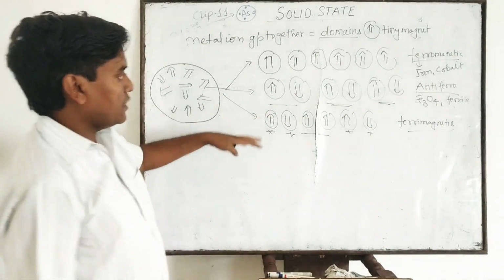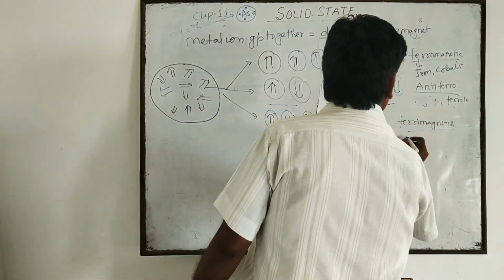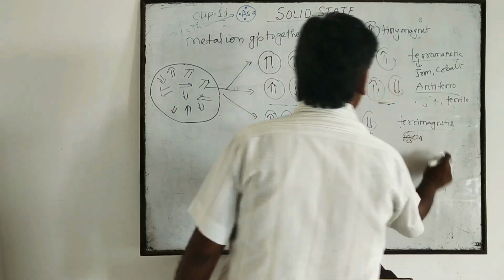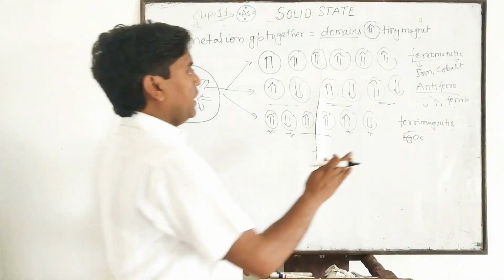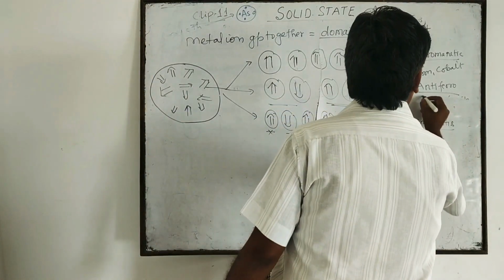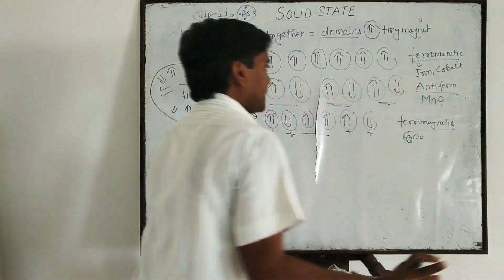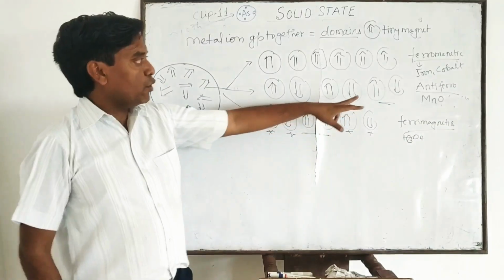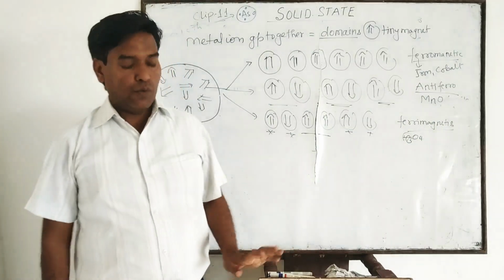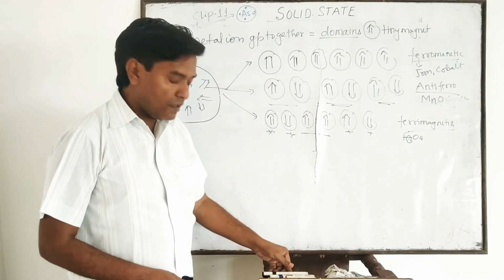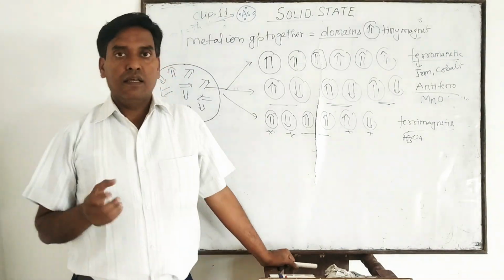The example of ferrimagnetism is the ferrite Fe3O4. That is Fe3O4. Clear? Any confusion? One correction is there: the example of antiferro is MnO, and ferrimagnetism is what? Fe3O4. So students, I am repeating all the points again.